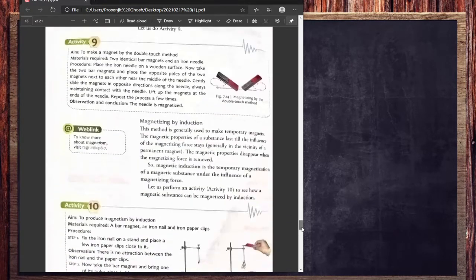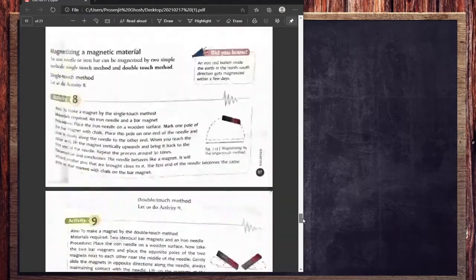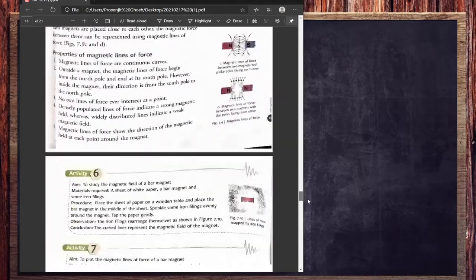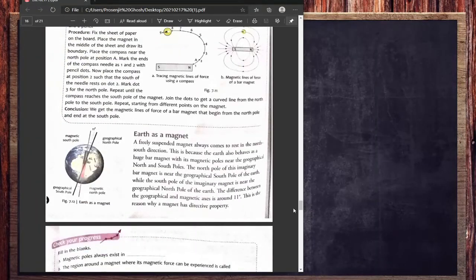Now, Earth itself is a magnet. Is that true? Yes. Earth is a magnet because it has its own north pole and south pole. But its north pole and south pole are a little bit shifted from its geographical south pole and geographical north pole. As you can see over here, there are two bars, that is the geographical north pole, the black one, and the geographical south pole.